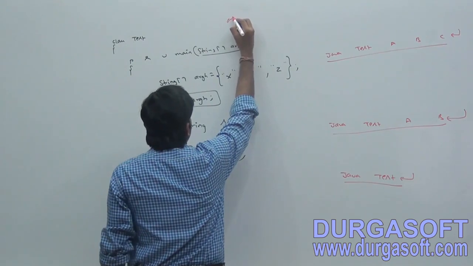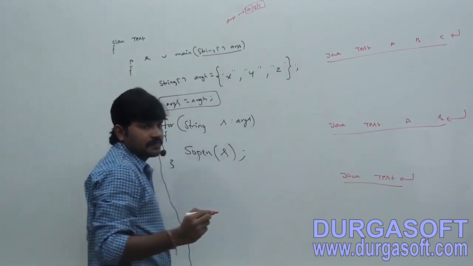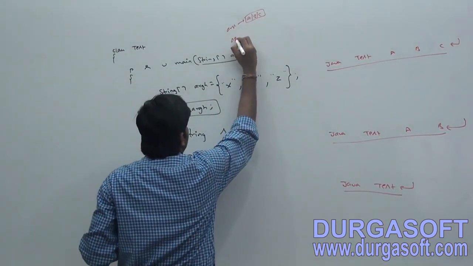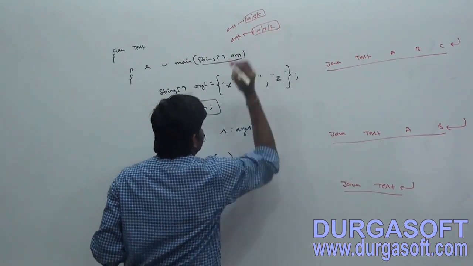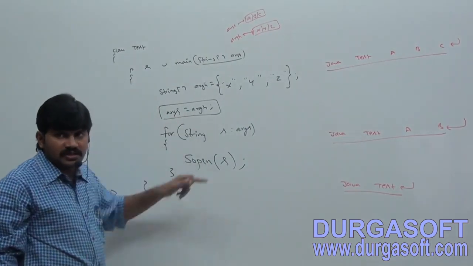In the first case, ARGS is pointing to ABC. Now ARGH is XYZ. Now ARGS is equal to ARGH.